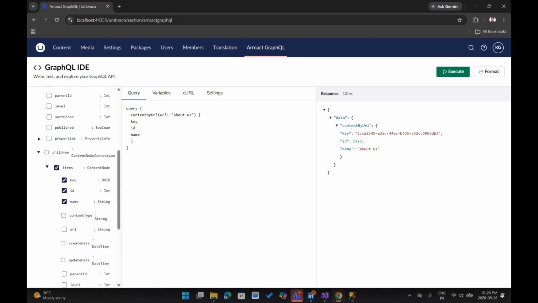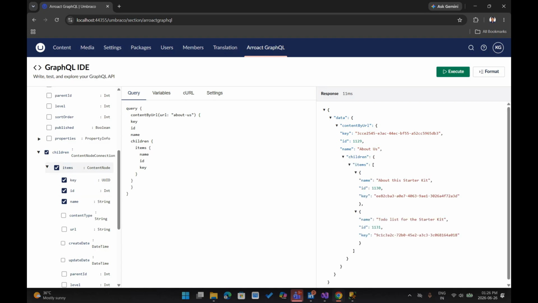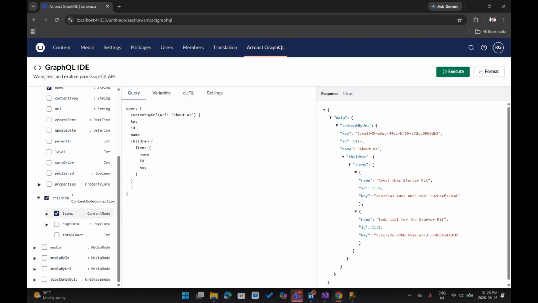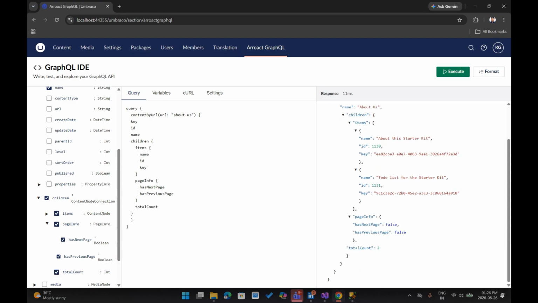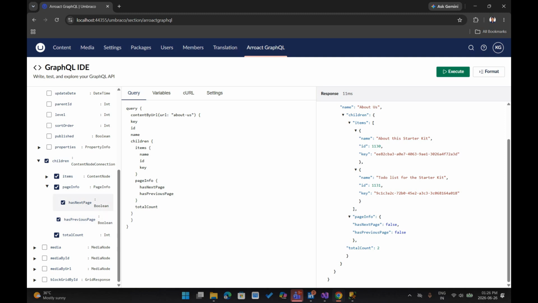I think all looks good. Yeah, I just forgot to select children. Now execute the query and you can get all your children and page as well. Each and every query has children with their page information and total count. So if you add this page info and total count and execute, you can see that there are two pages, or two children, available under this about us page.